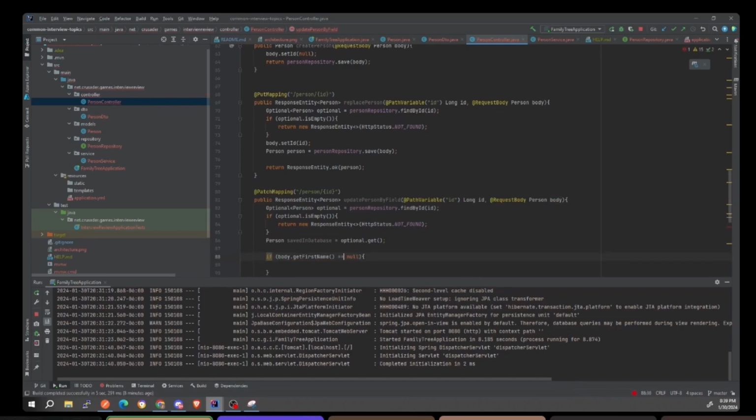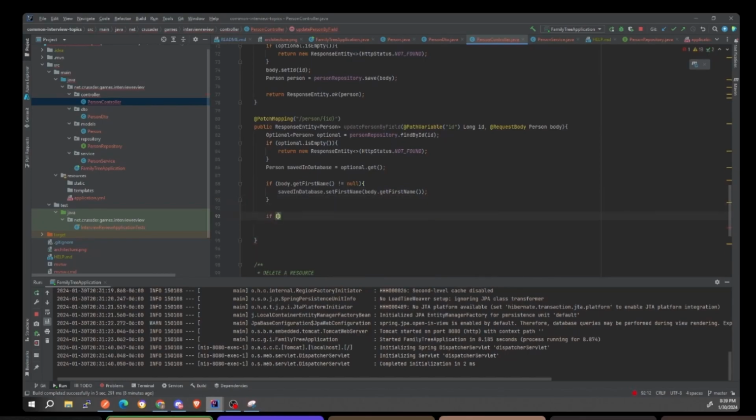Or not equal to null, I'm sorry. If the first name is not equal to null, then I get saved in database dot set first name to body dot get first name, like that. And you do that over and over and over again. If body dot get last name not equal to null.